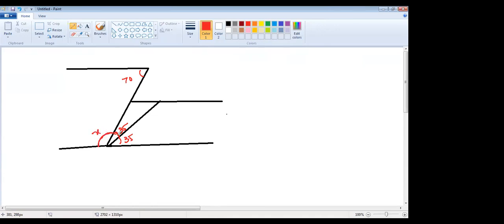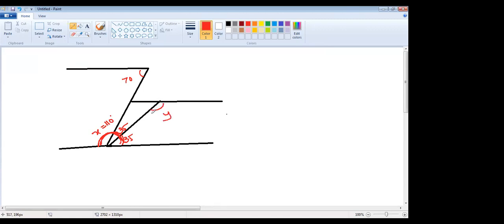So x plus 70 gives what, children? Ma'am, x plus 70, it will be 180. 180 minus 70, so it will be 110. 110. Right. Now this 110 is equal to x. And this is given as y, children.